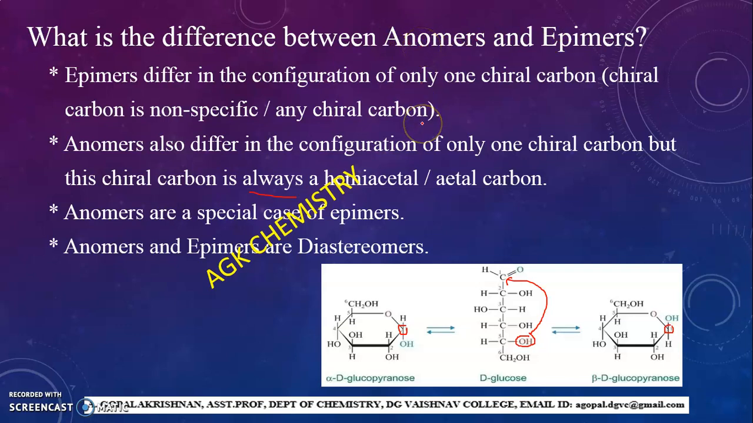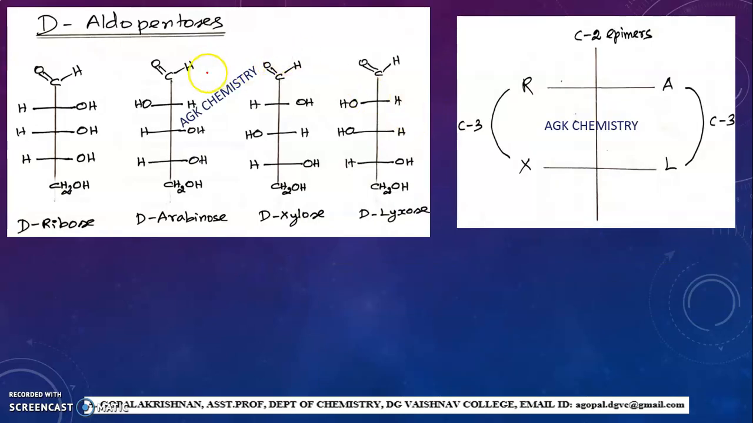Then similarly, if I take aldopentoses, here I have taken D-aldopentoses. In D-aldopentoses we have 4 possible isomers: D-ribose, D-arabinose, D-xylose, D-lyxose. In these 4, how many epimers are possible? I have given this in a simplified form.